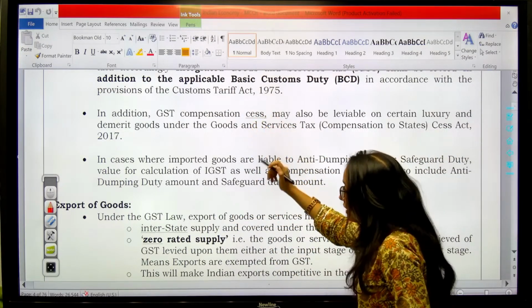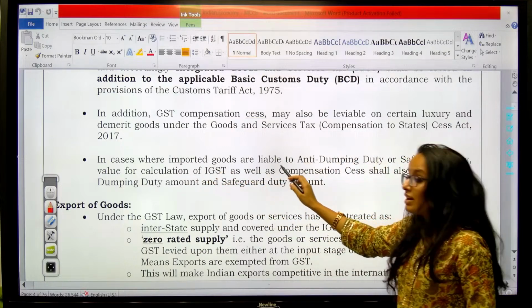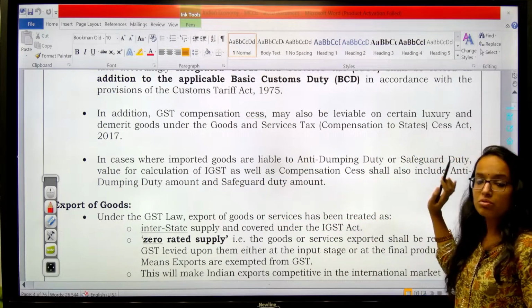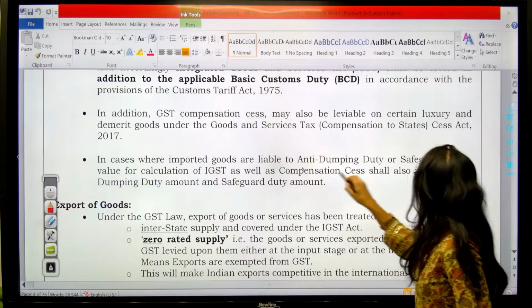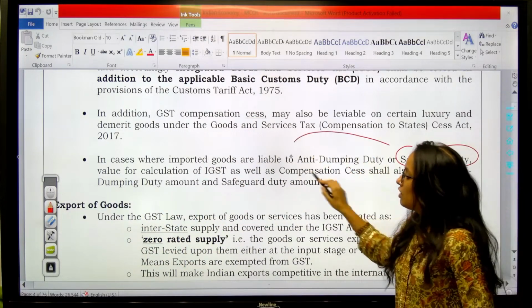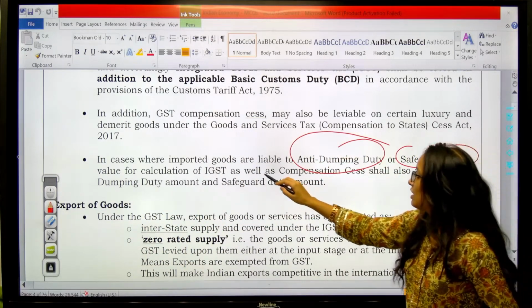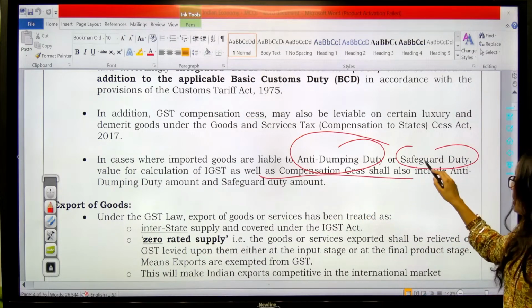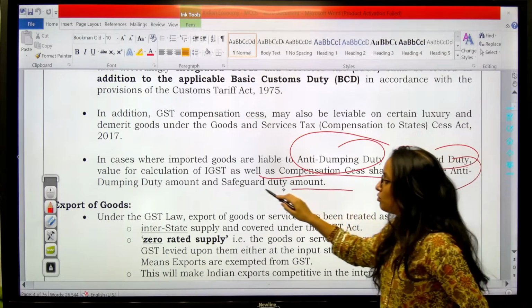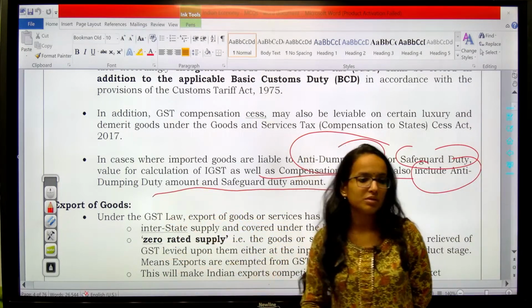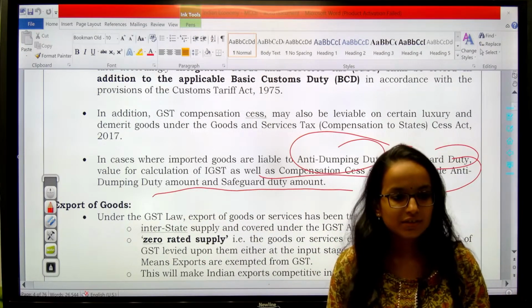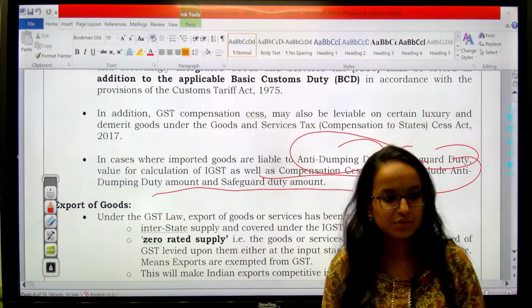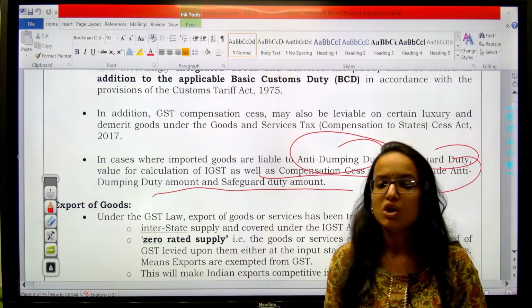You should remember. Then in cases where imported goods are liable to anti-dumping duty or safeguard duty, value for calculation of IGST as well as compensation cess shall also include anti-dumping duty amount and safeguard duty amount. You know, there are certain safeguards provided to our domestic producers when we import the goods and services. What is dumping?